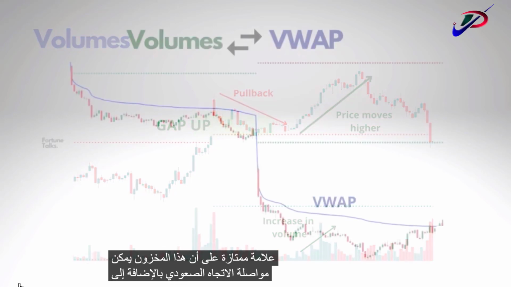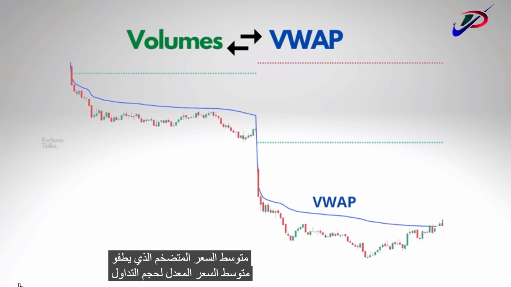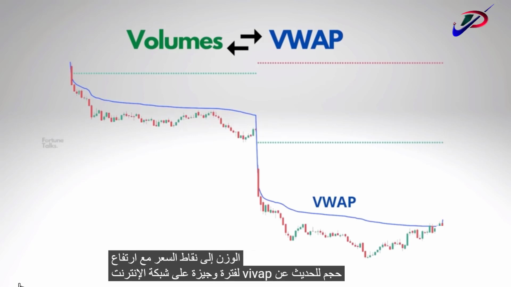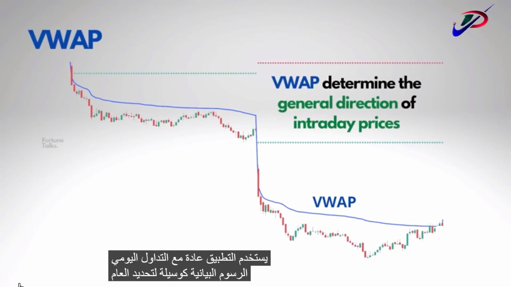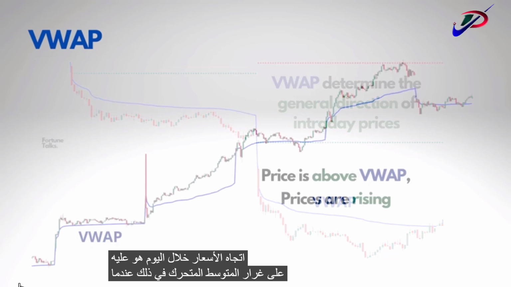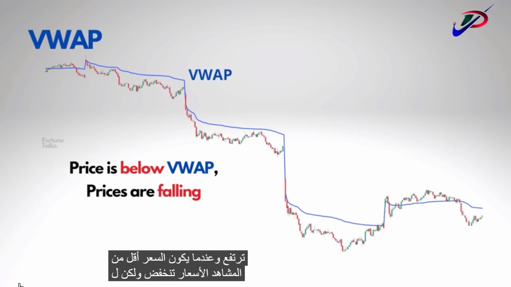In addition to volume, you can also make use of an indicator called the VWAP, or the volume weighted average price, which plots the average price adjusted for volume on the chart, and it is fairly easy to use. The VWAP assigns more weight to the price points with high volume. VWAP is typically used with intraday charts as a way to determine the general direction of the intraday prices. It is similar to a moving average in that when the price is above the VWAP, prices are rising, and when the price is below the VWAP, prices are falling. But for the sake of this video, we will go with the conventional approach of following the volume bars for confirmations.